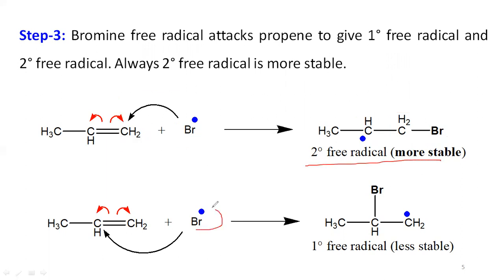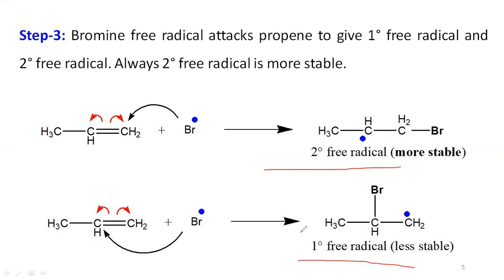If the bromine free radical binds with the second carbon atom, then in that case the first carbon atom gets the odd electron. This is nothing but a primary free radical. So in this step there is a chance of secondary free radical generation and primary free radical generation.